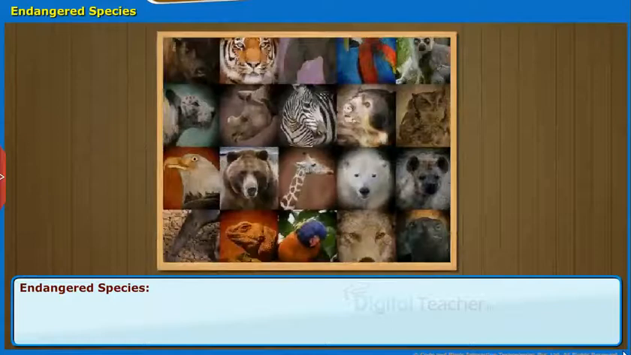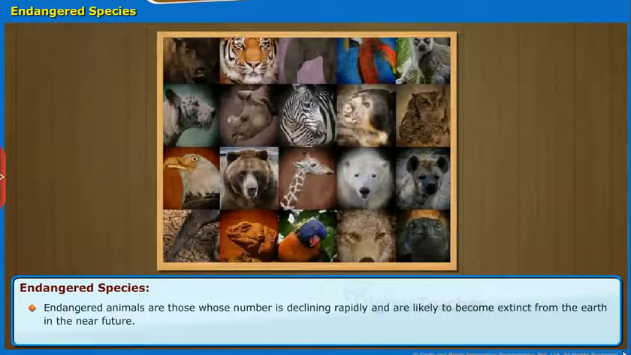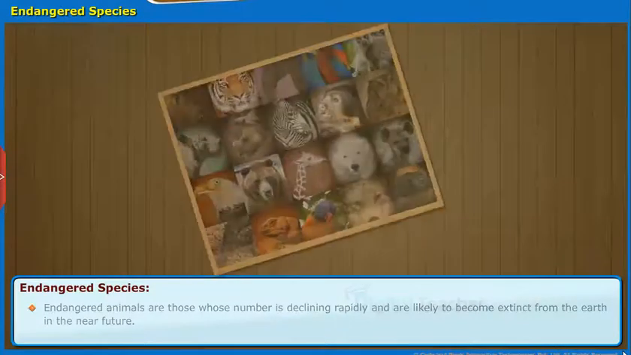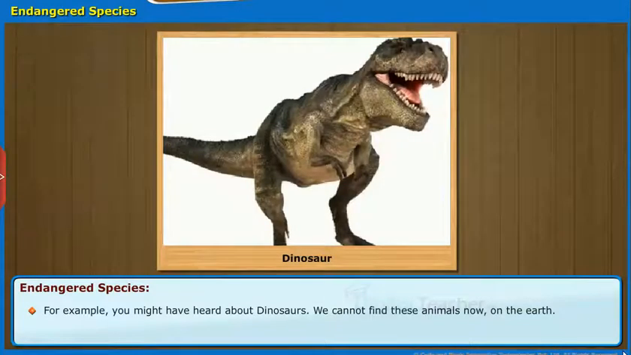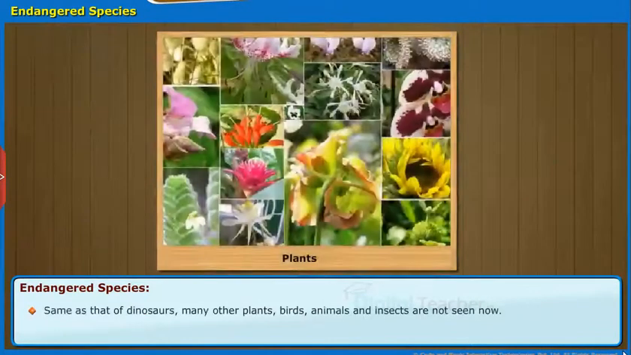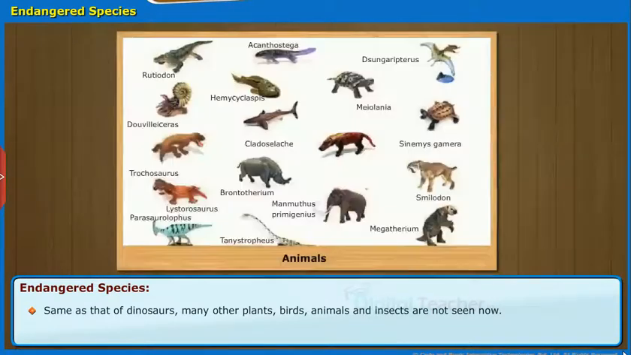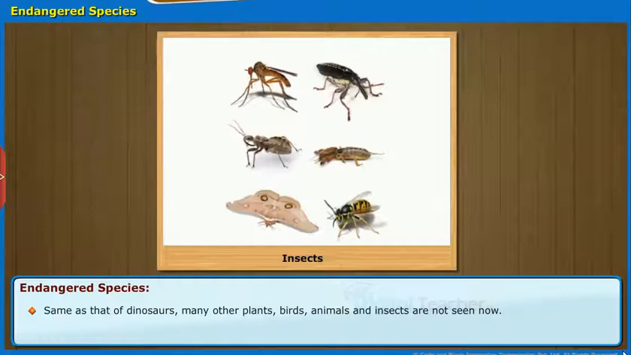Now, let us know what are endangered animals. Endangered animals are those whose number is declining rapidly and are likely to become extinct from the earth in the near future. For example, you might have heard about dinosaurs. We cannot find these animals now on the earth. Same as that of dinosaurs, many other plants, birds, animals and insects are not seen now.